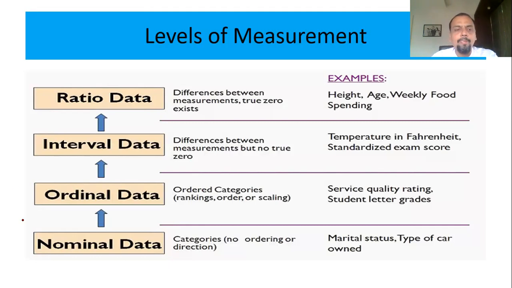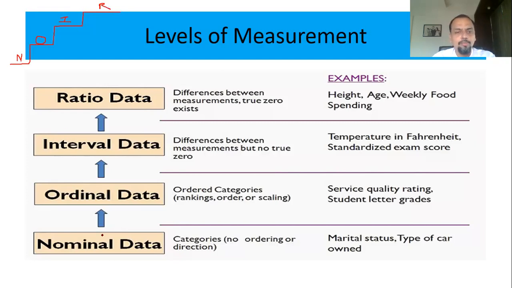To sum up, as I said, I'll be giving you a flow chart also so that it becomes easy to remember. The lowest level of measurement is nominal. It is generally understood stepwise, this way. The lowest level is the nominal level of measurement, then the ordinal level, then the interval level, and then the ratio level of measurement.